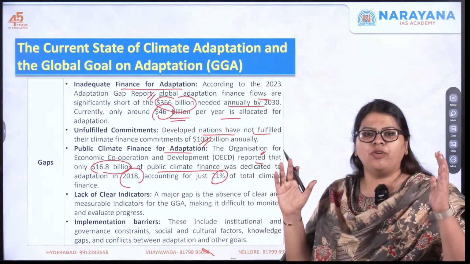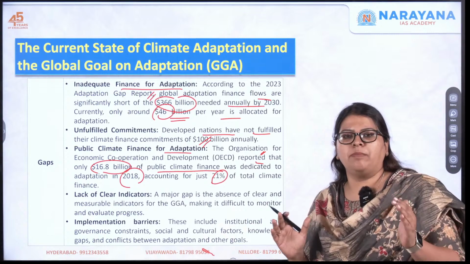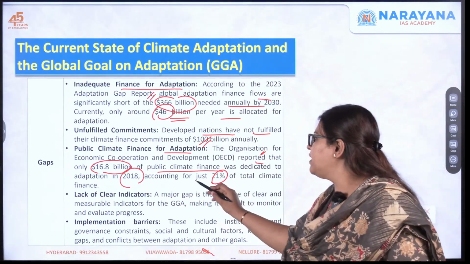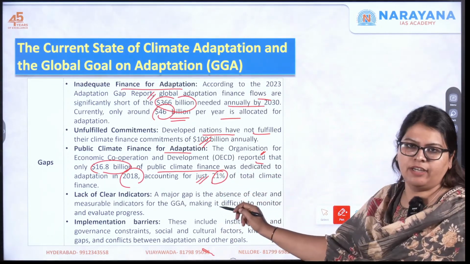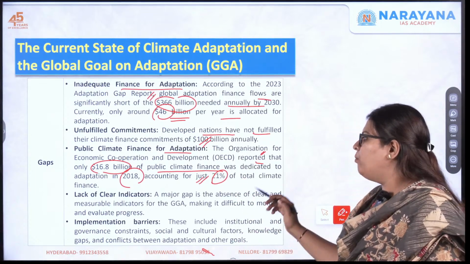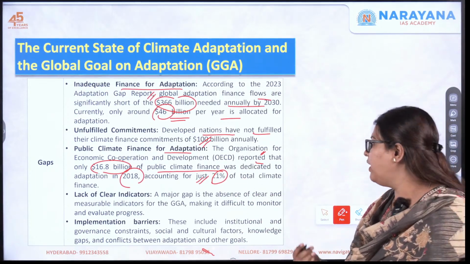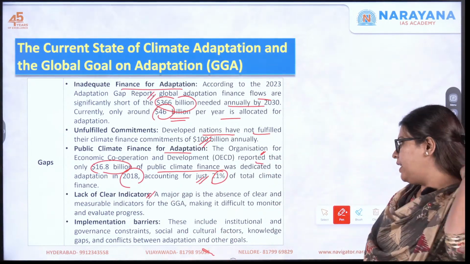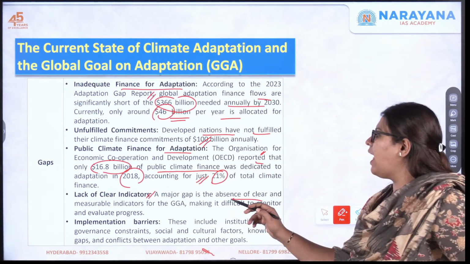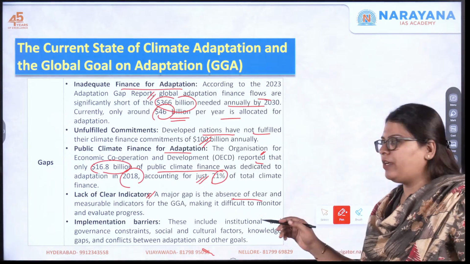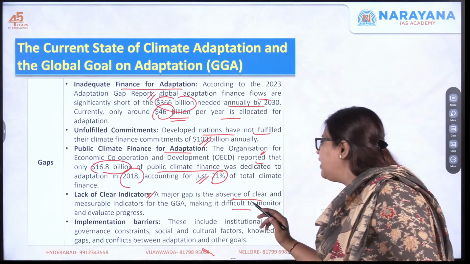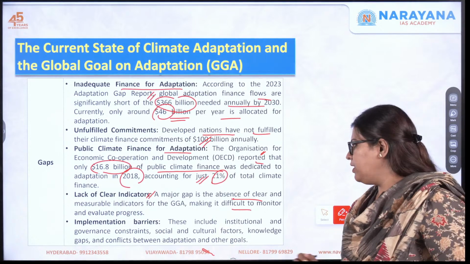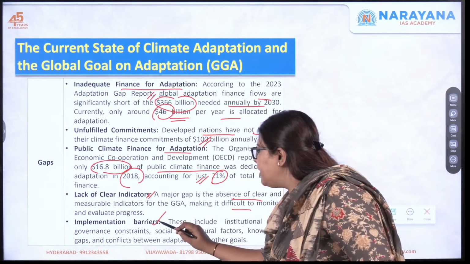That is, out of the total amount of the climate finance, only 21% actually has been dedicated to this particular adaptation. Moving on, there is a lack of clear indicators. There is a major gap, that is, there is an absence of clear and measurable indicators of this particular agenda, making it difficult to monitor and evaluate the process.